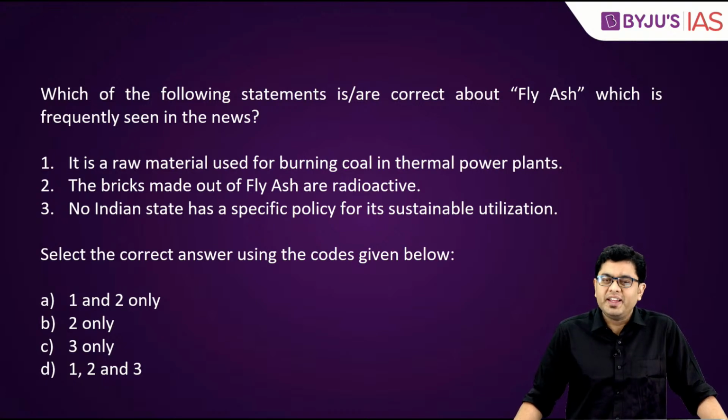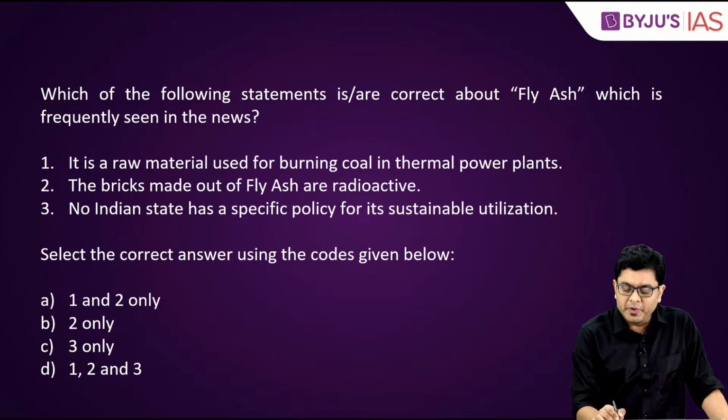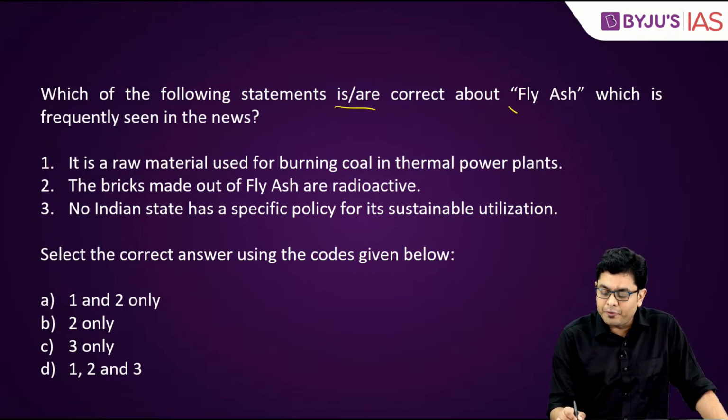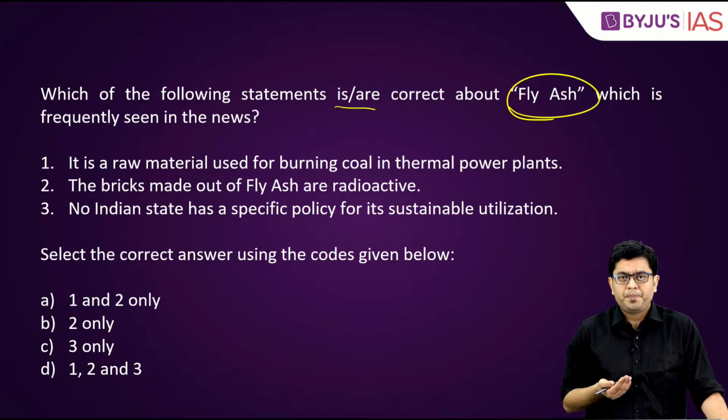The next question is regarding fly ash. So, which of the following statements is or are correct about fly ash which is frequently seen in the news? Now, what is this fly ash?